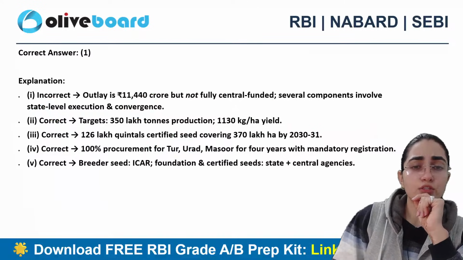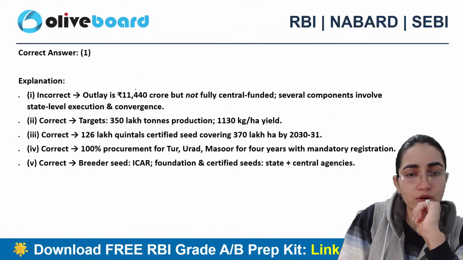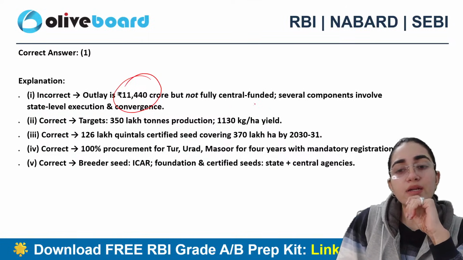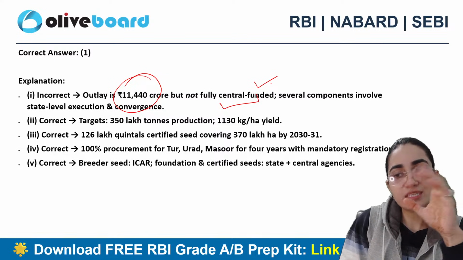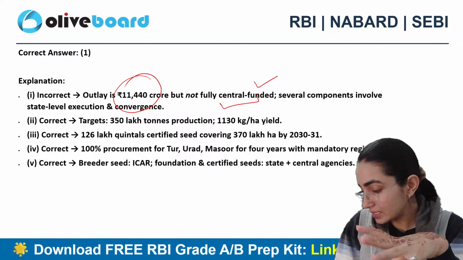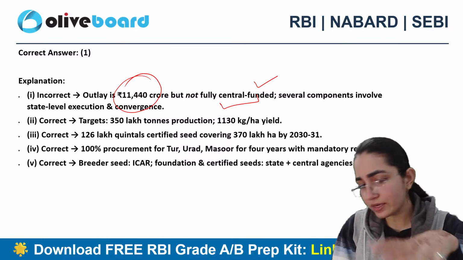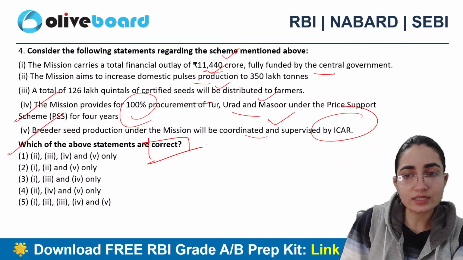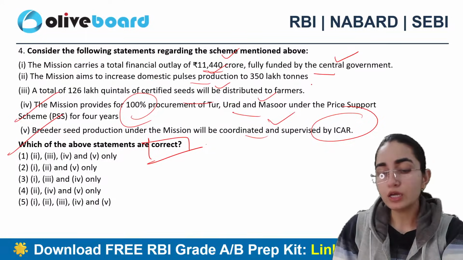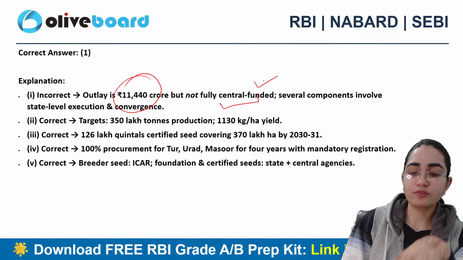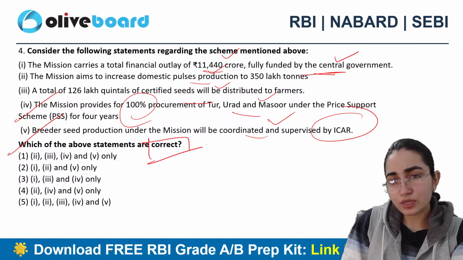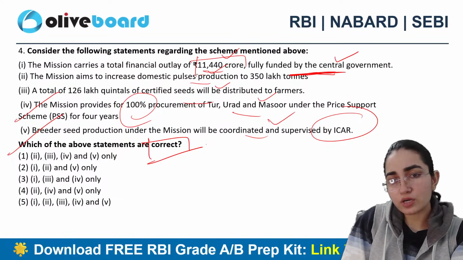Sorry, all right. So this clearly says that when I talk about the outlay, that is all correct, right? But it is not fully funded by the central government. Several components are included here, right? It means here, the outlay is all correct, but it clearly says that it is fully funded by the central government. Of course, state execution is part of it, right? So there is a problem in this particular statement only. Otherwise, the financial outlay is all correct.